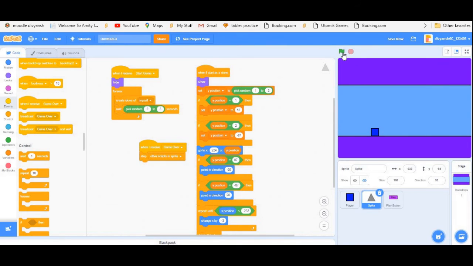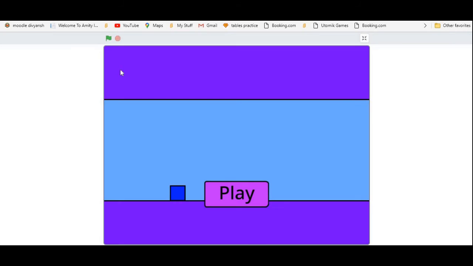Let's test it. When I click the green flag, the play button appears, and I click on it, the sound plays and the game starts. If I touch a spike, the game ends.